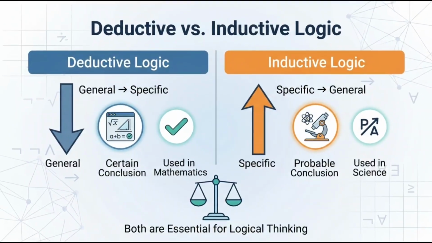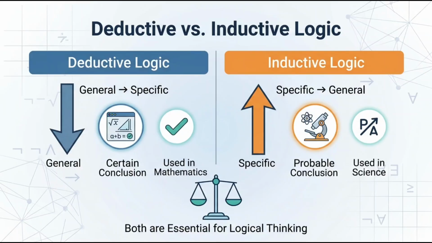Deductive reasoning guarantees the conclusion if the premises are true, while inductive reasoning only makes the conclusion likely. Deductive is common in mathematics and formal proofs, while inductive is widely used in science, where conclusions are based on observation and evidence.